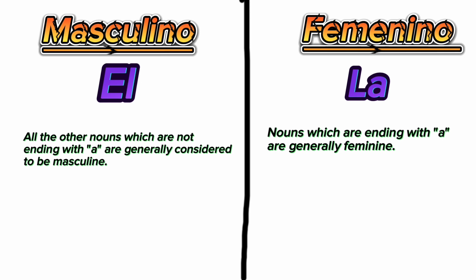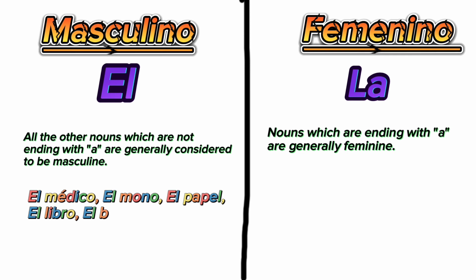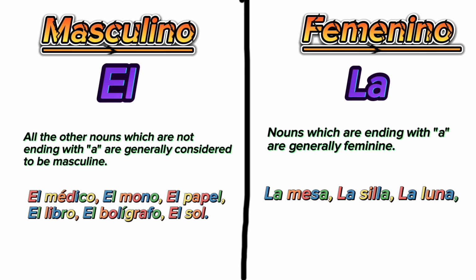So let's just go on with the examples of masculine first. So el médico, el mono, el papel, el libro, el bolígrafo, el sol. Now you can see that these are not ending with A, okay? So all of these are masculino. Now let's move over to femenino. La mesa, la silla, la luna, la estrella. Now you can see that all of these are ending with A, so they are feminine.